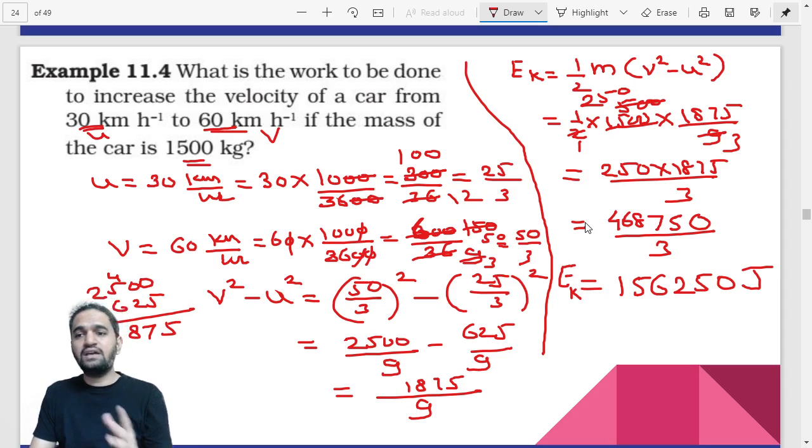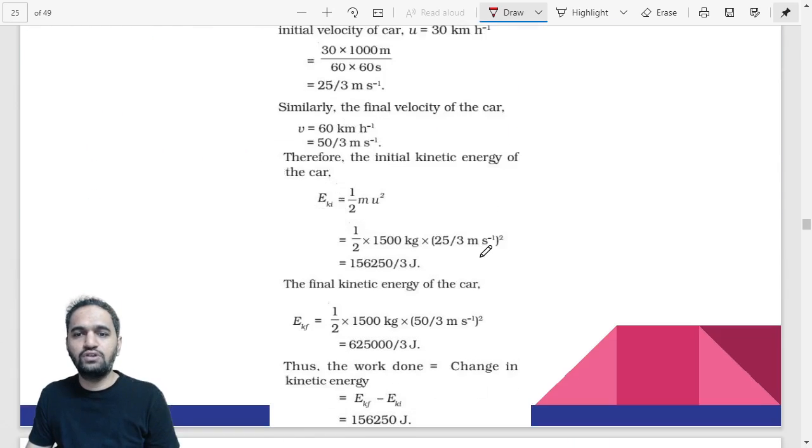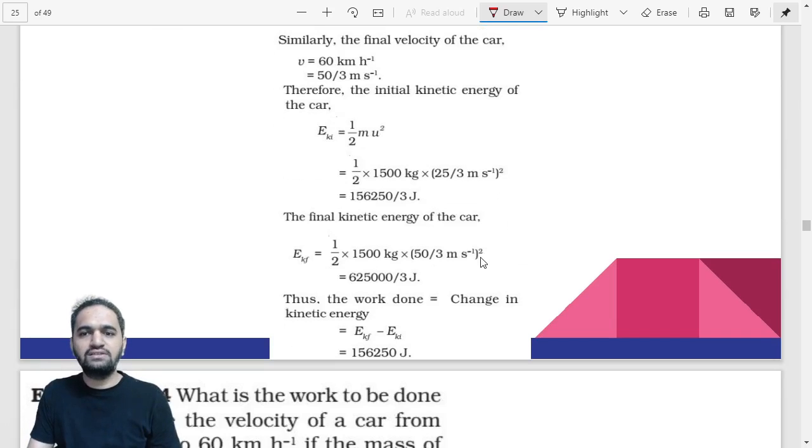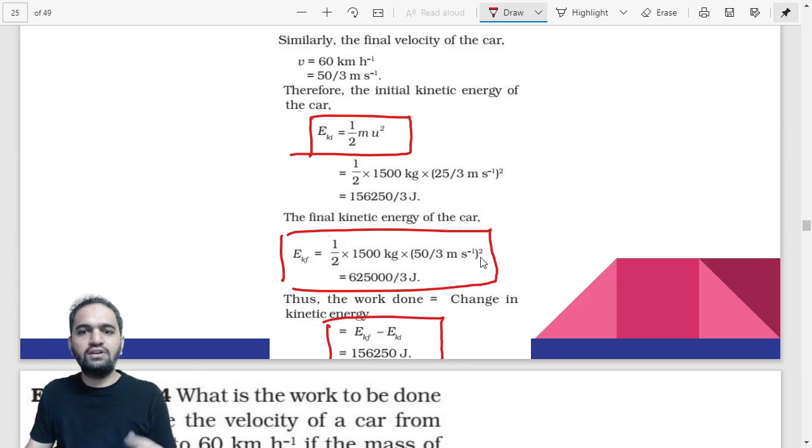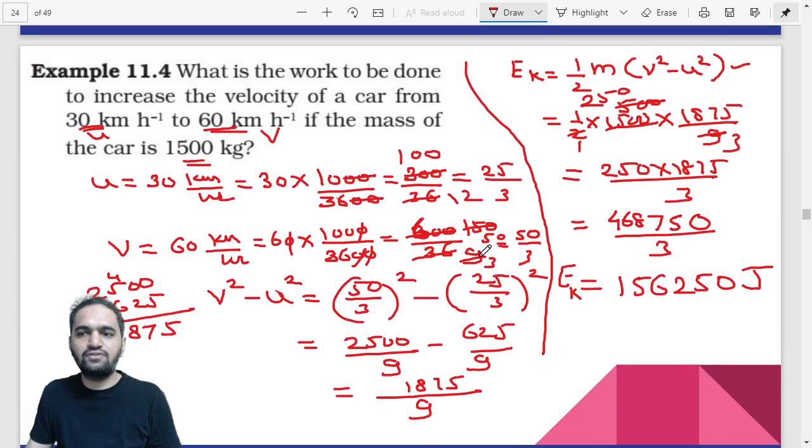So either you can use this formula, or you can even use the book formula. In the book, what they have done is, they have calculated initial kinetic energy separately, final kinetic energy separately, and then they have subtracted it. So you can do it this way also, or you can use directly the formula which I have told. I think this formula would be better. That means just combine them.